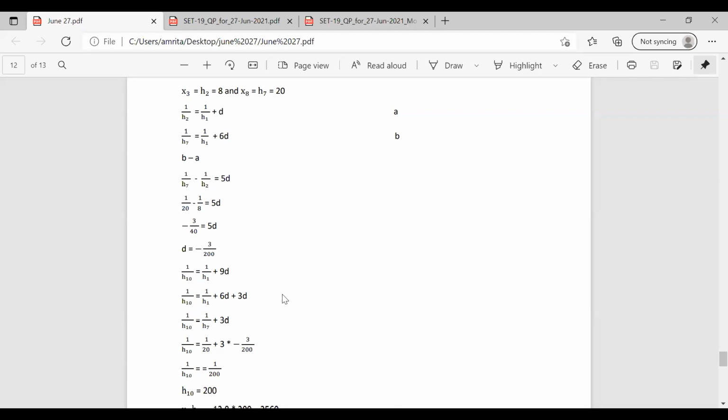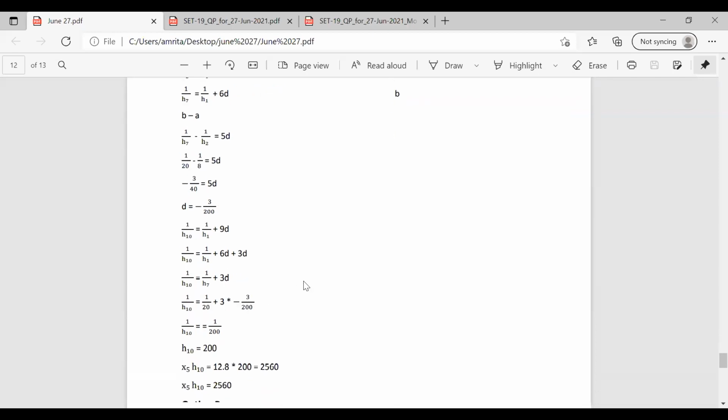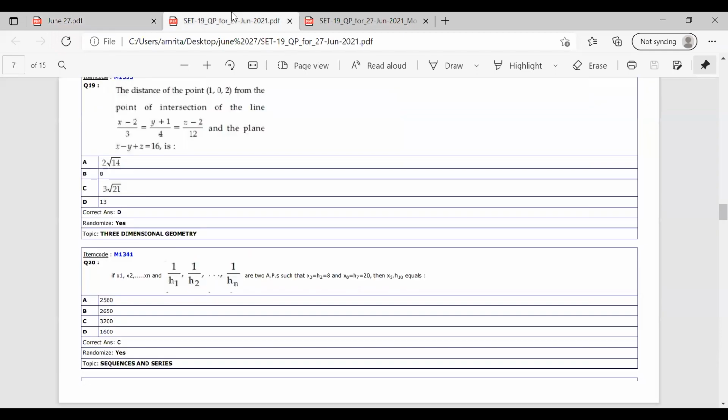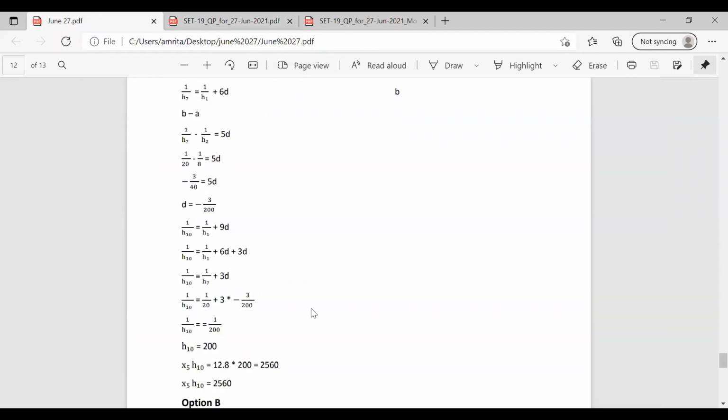So we have to find the value of x5 multiplied by h10. x5 we found as 12.8 and h10 we found as 200. So multiplying it, we have x5 into h10 as 2560. Now checking among the options, the correct answer for this question is option A, 2560.